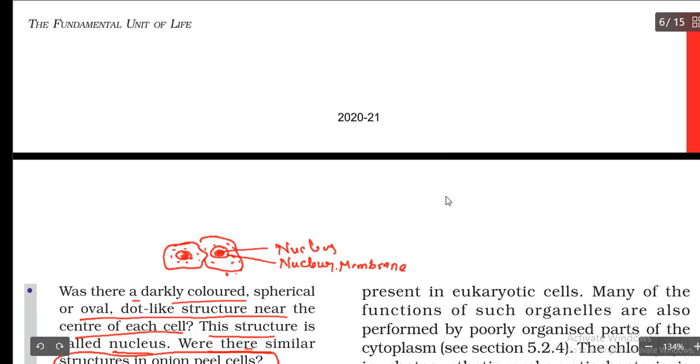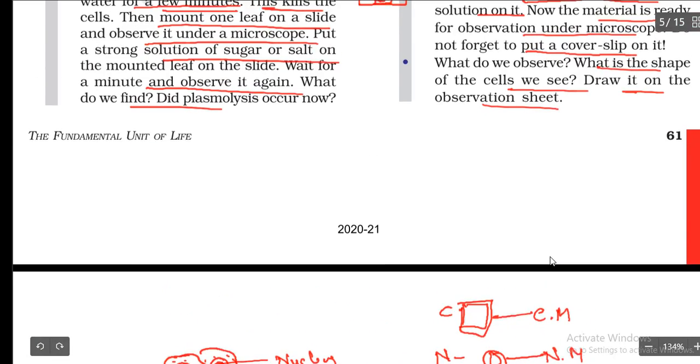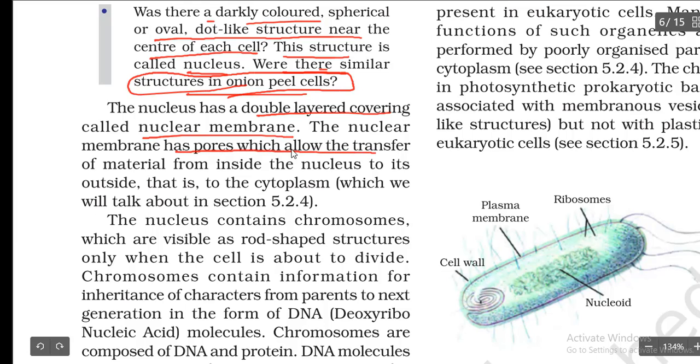So simple thing, the cell has an outer covering called the cell membrane. The nucleus has an outer covering called the nuclear membrane. Got it? The nuclear membrane has pores which allow the transfer of material from inside the nucleus to its outside, that is to the cytoplasm, which we will talk about in section 5.2.4. So this is the nucleus, and it has one outer covering called the nuclear membrane, and this membrane has some pores on it, that means holes on it.